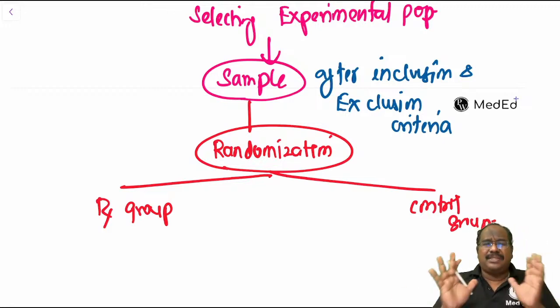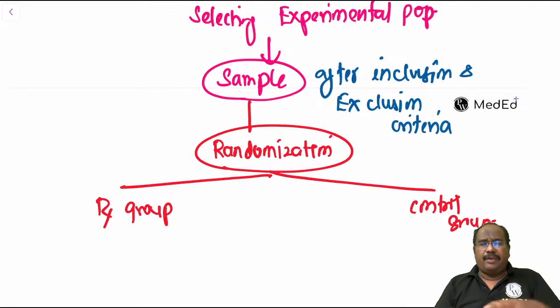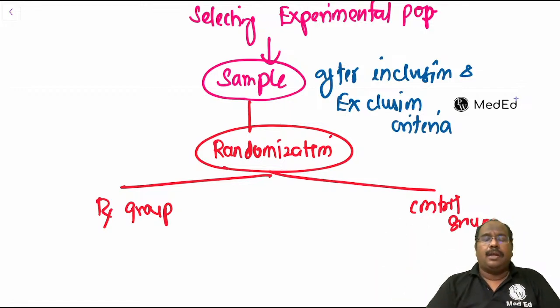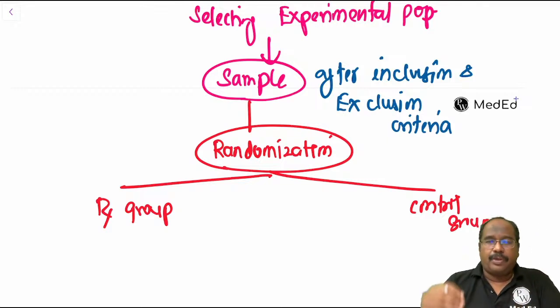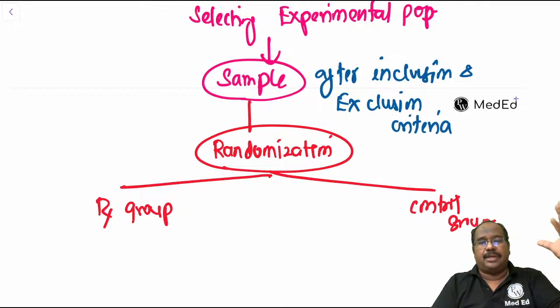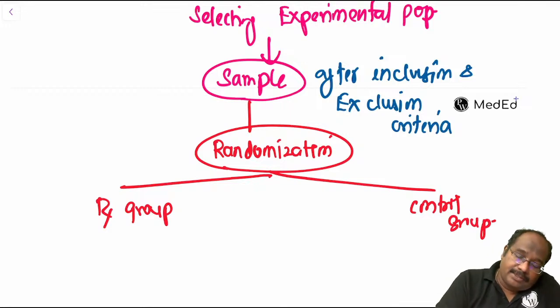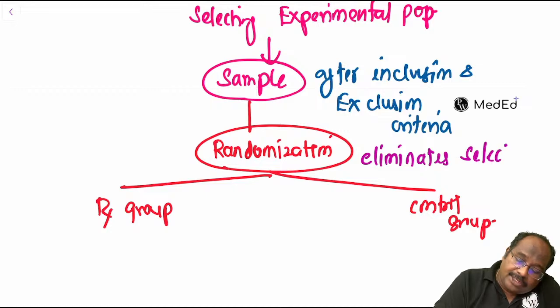Okay, fine. What is randomization? I'll make a lot. In the lot I'll put all the people's names, and I will select one person. This person will go to the treatment group and this person will go to the control group. First person treatment group, second person control group. So actually, what is the advantage? It eliminates selection bias.